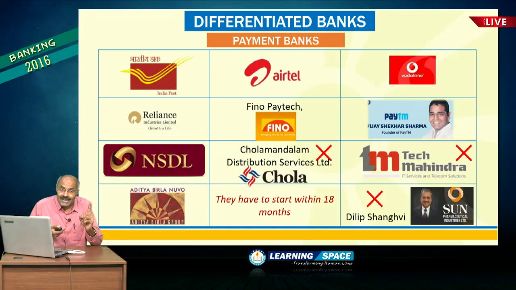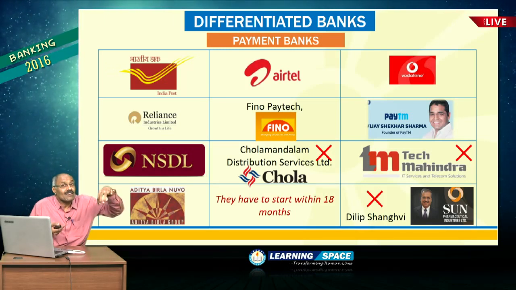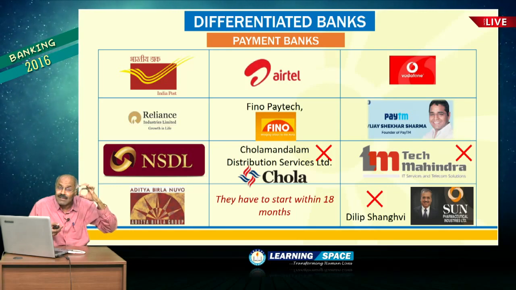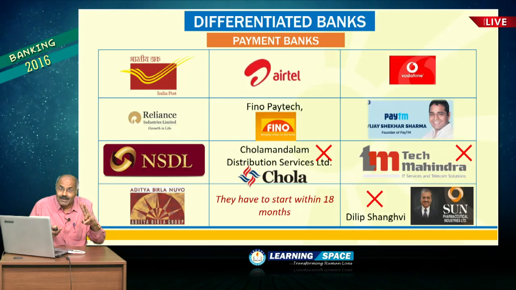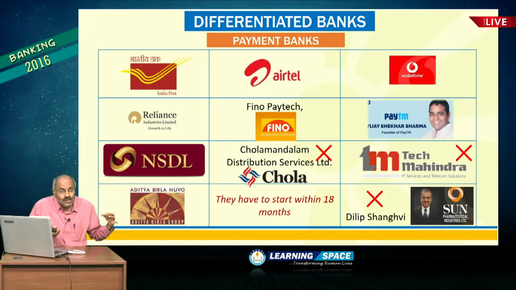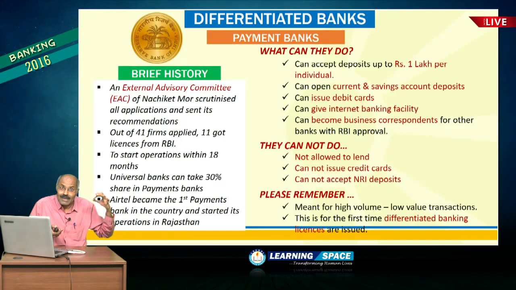One important aspect is Airtel launched from Rajasthan. Second point is it offered the highest ever interest rate on savings account, that is 7.25%. So, these 2 are important aspects, and India Post is going to start payments bank by March 2017, right. So, 8 firms are going to start payments banks, and please look at the information with regard to payments